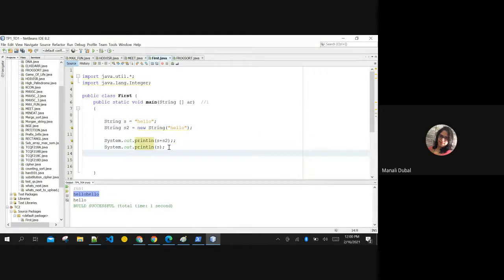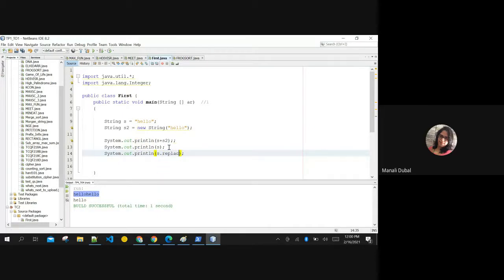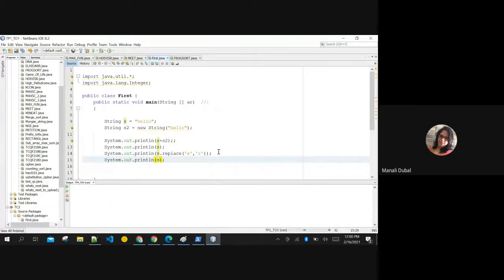You remember this? Even if you replace a certain character with a certain character, after you replace, S will not change. Strings are immutable. It will only show you that output at that moment, but S cannot change. It is still pointing to the same memory location. S can do concatenation, but it will not change its own value. They are immutable.